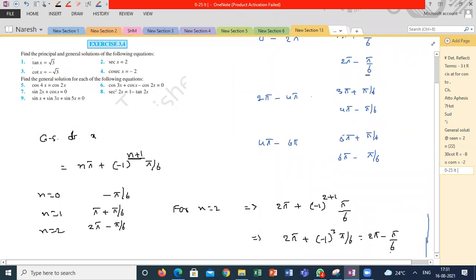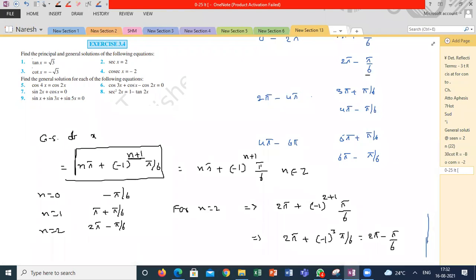Still confusing. Sir, what is the formula actually? See, sir, here. The formula is n pi plus minus 1 whole power n plus 1 pi by 6. n belongs to integers. I didn't write n plus 1, I only wrote n. If it is n, it is wrong, because if n is even, it is positive. If n is odd, it is negative.